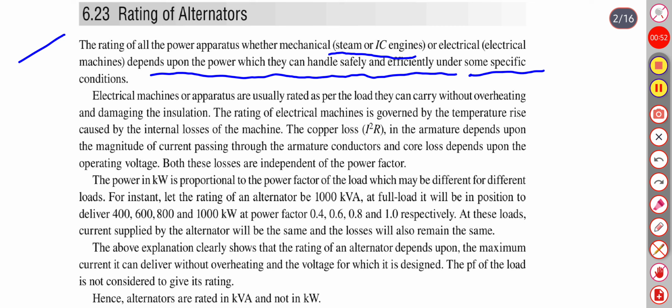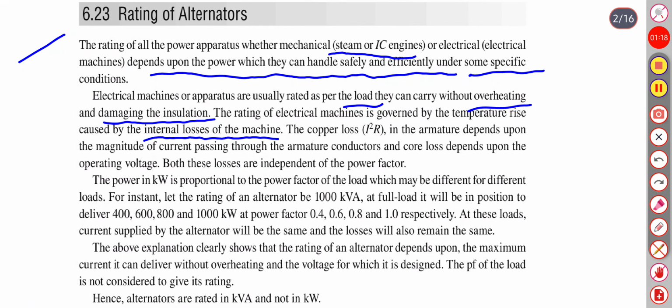Electrical machines or apparatus are usually rated as per the load they can carry without overheating and damaging the insulation. The rating of electrical machines is governed by the temperature rise caused by the internal losses of the machine.